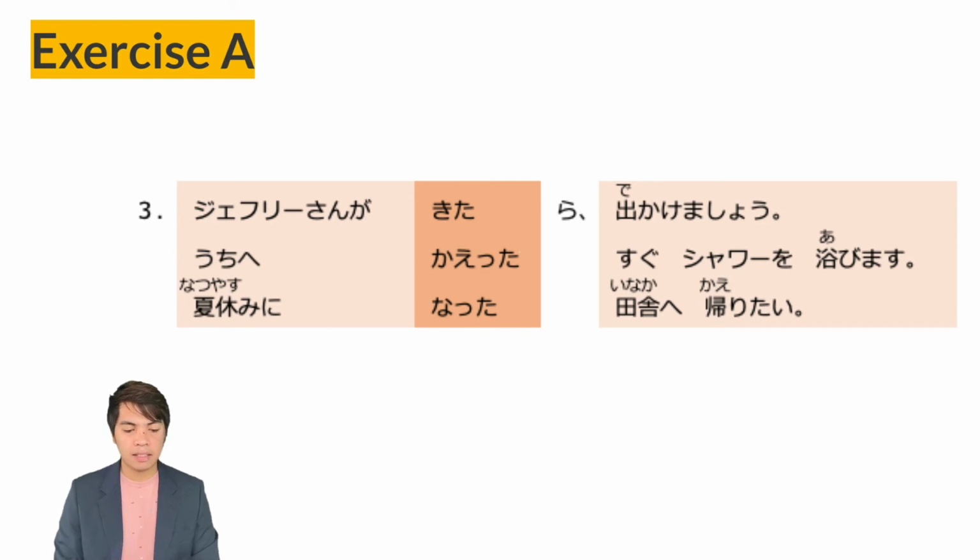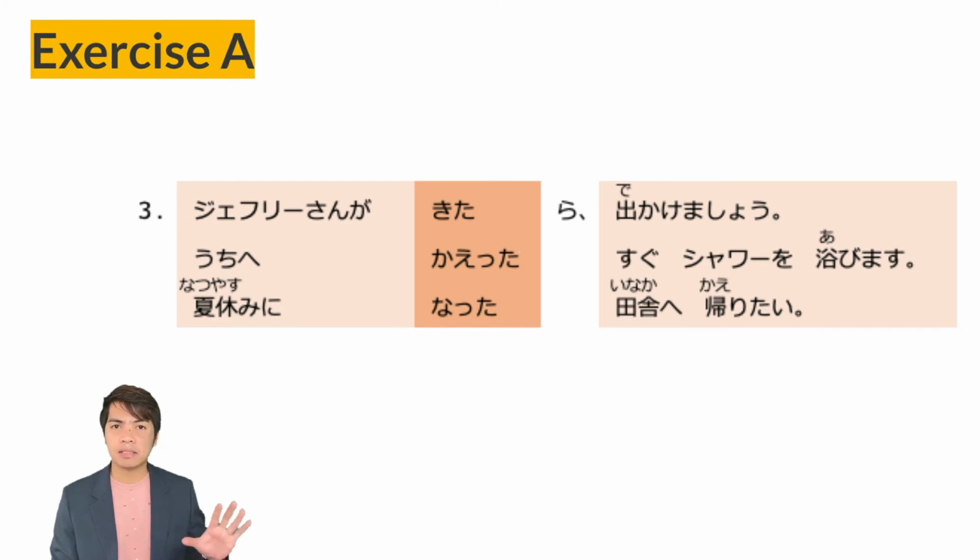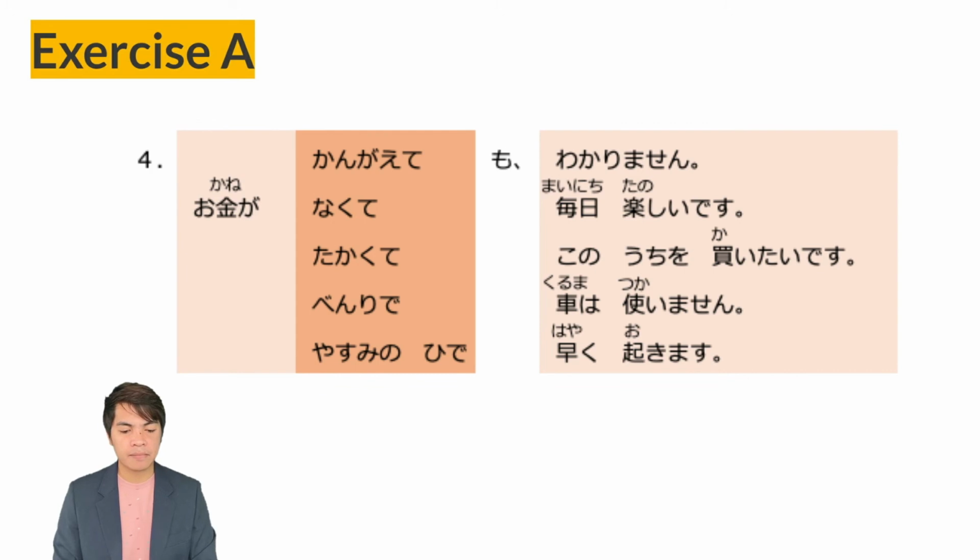Next line, natsuyasumi ni nattara inaka e kaeritai. Natsuyasumi ni nattara inaka e kaeritai. So from the verb narimasu, to become. So natsuyasumi is summer holiday. When it becomes summer holiday, or when the summer holiday comes, inaka e kaeritai, I want to go back to my hometown.